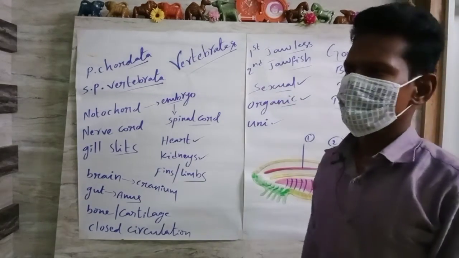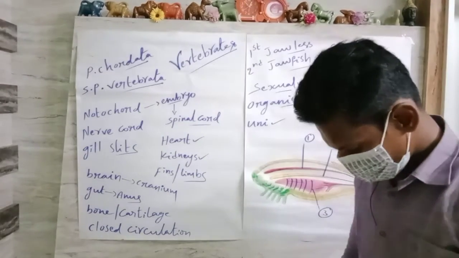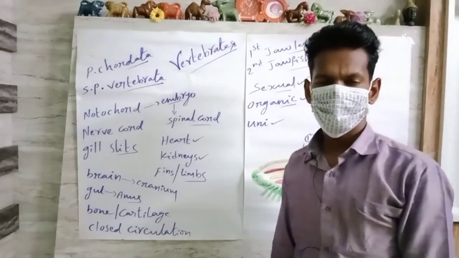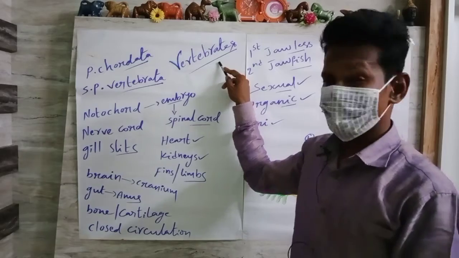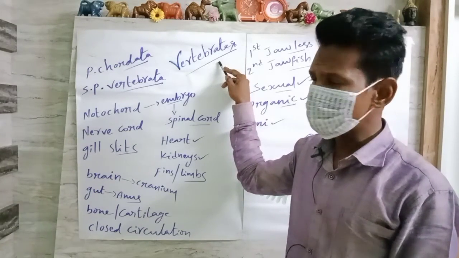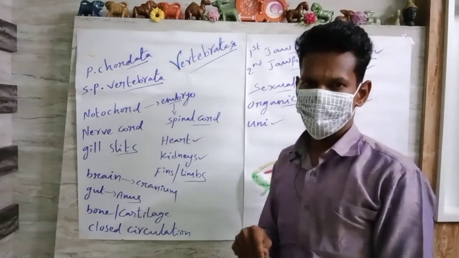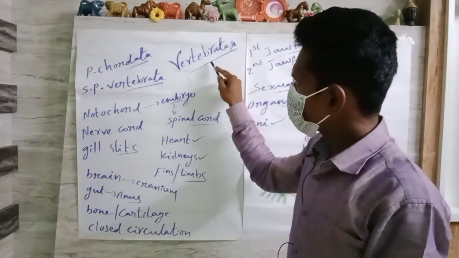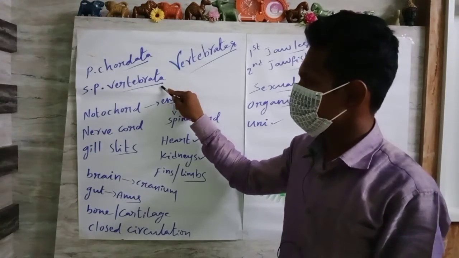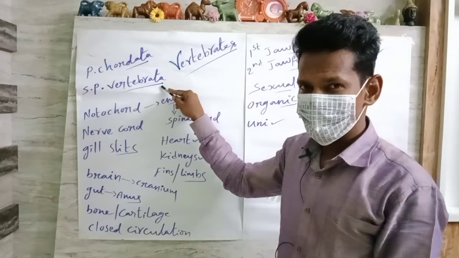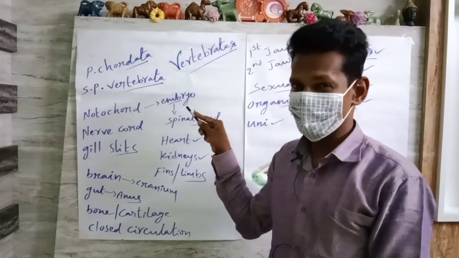So in this video module, we are going to discuss one of the topics that comes under 5 marks, that is general characters of vertebrates. Here, vertebrates come under chordates. Vertebrates are nothing but the organisms which possess a vertebral column or spinal cord in their body, called Vertebrata.